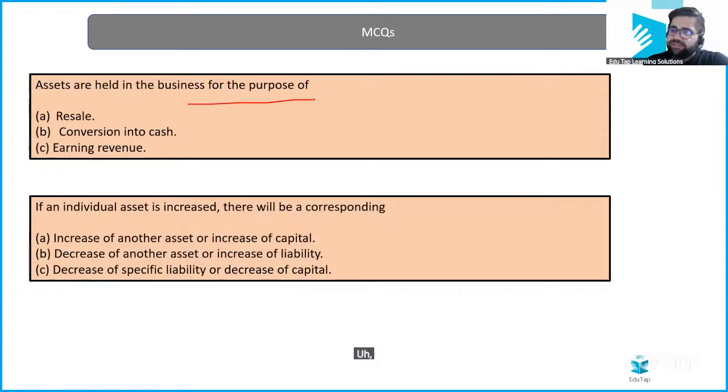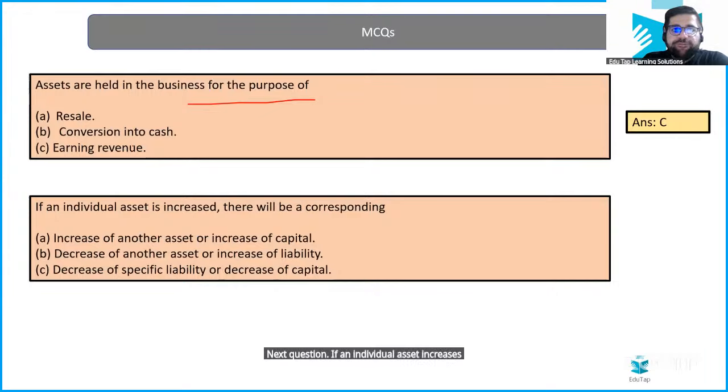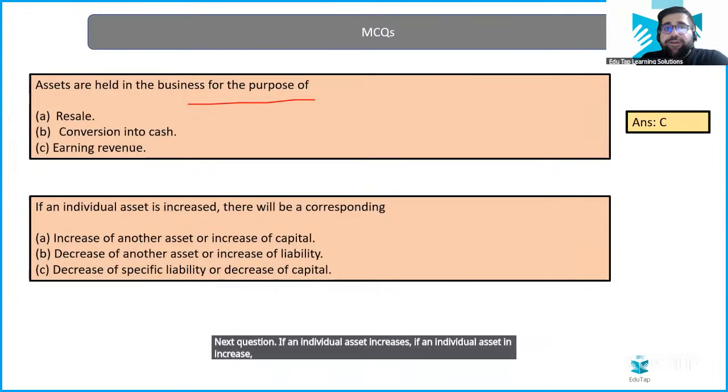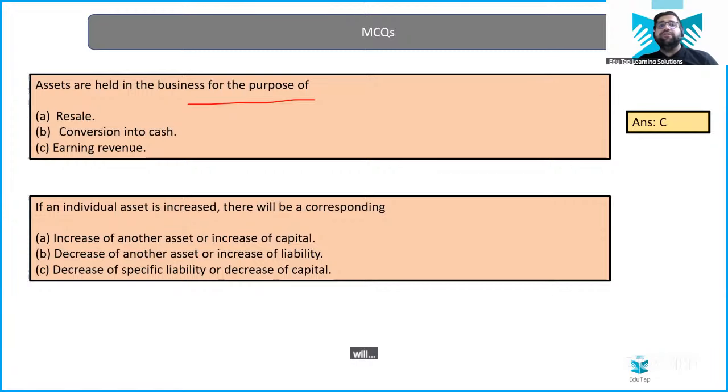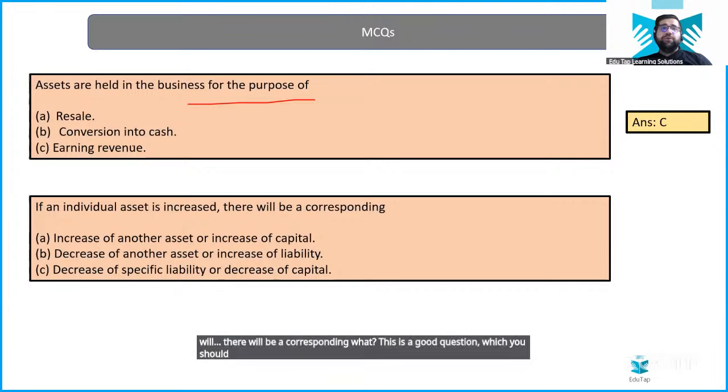Assets are held in business for the purpose of what? Yes, they are held for earning revenue only. Simple. Next question. If an individual asset increases, will there be a corresponding what? This is a good question which you should try to answer.